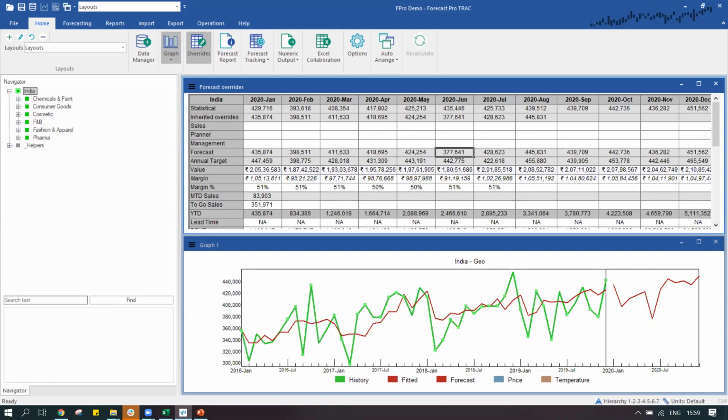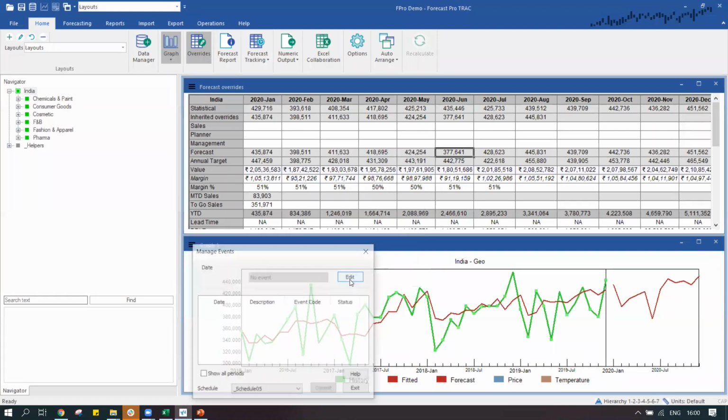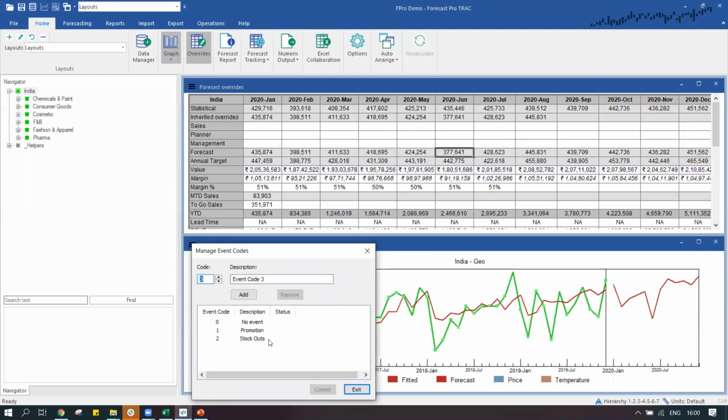Okay, so I think this is the last question that I'll be taking, on lost sale. It's a very good question. It's asking whether it calculates lost sale. It automatically does not calculate lost sale. However, I had covered a very important piece of information over here where we had created an event for stockouts.